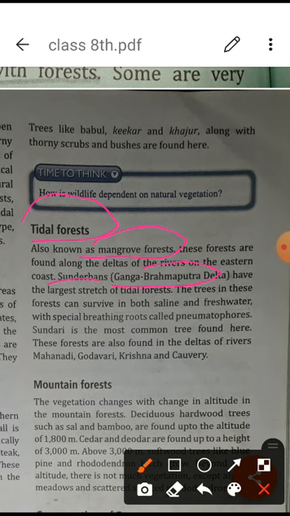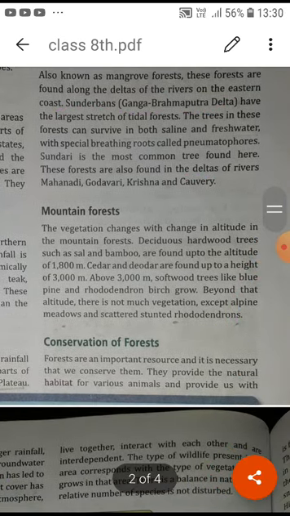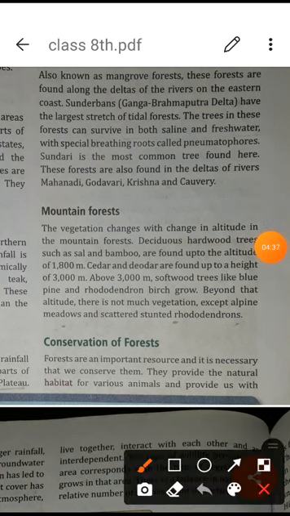Like other rivers also, like the Mahanadi, Godavari, Krishna, Kaveri, these trees we are finding along these rivers also. Next one is the mountain forest, where there is mountainous area, we are finding the mountain forest.